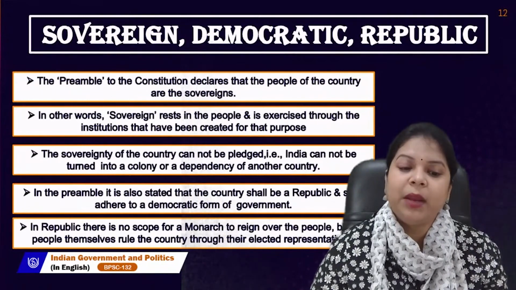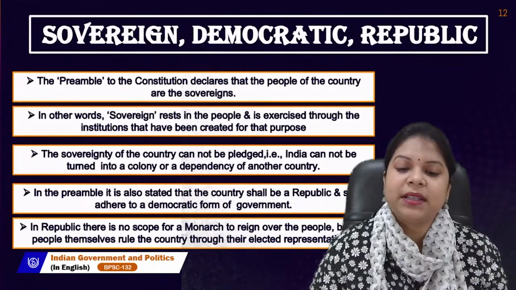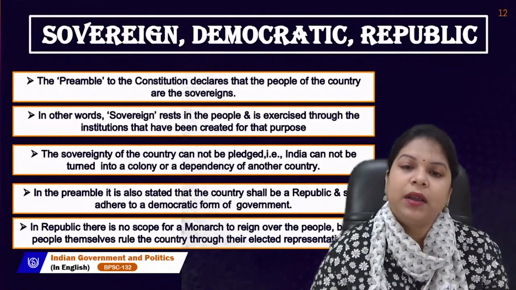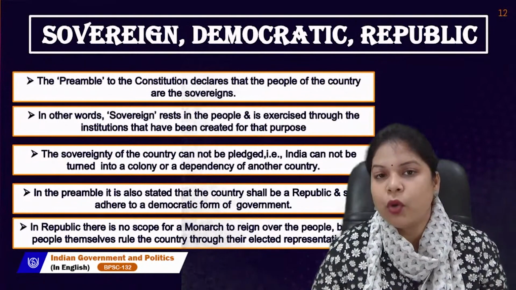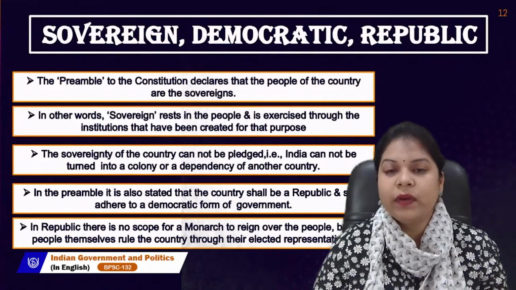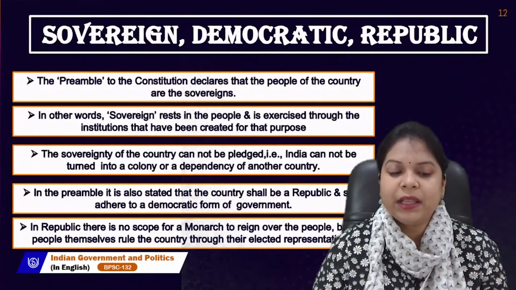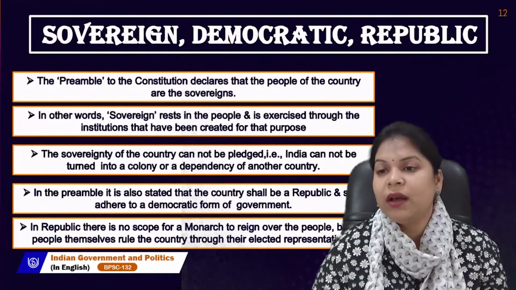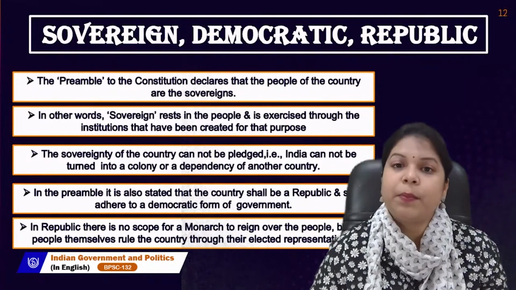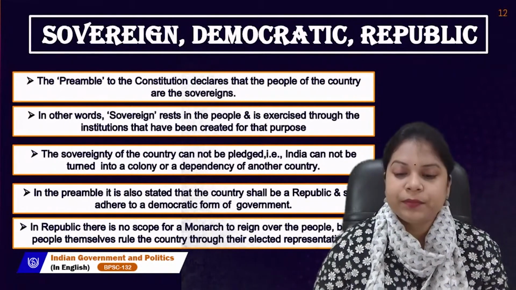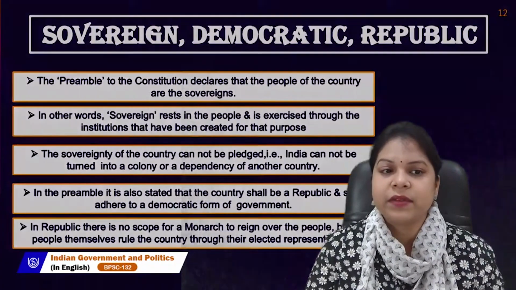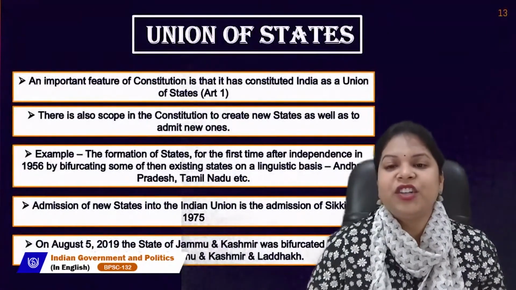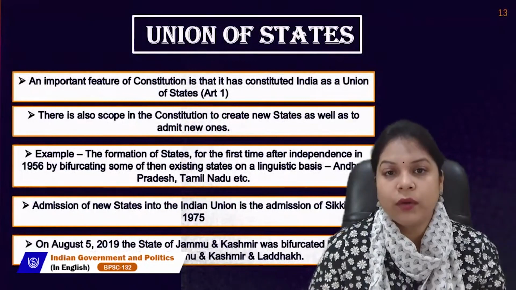and it will remain because in the constitution it is written that the form of government in India should be democratic. So in a republic there is no scope for a monarch to reign over the people, but the people themselves rule the country. So in a republican country, the people rule themselves, and how do they rule themselves? Through elected representatives.